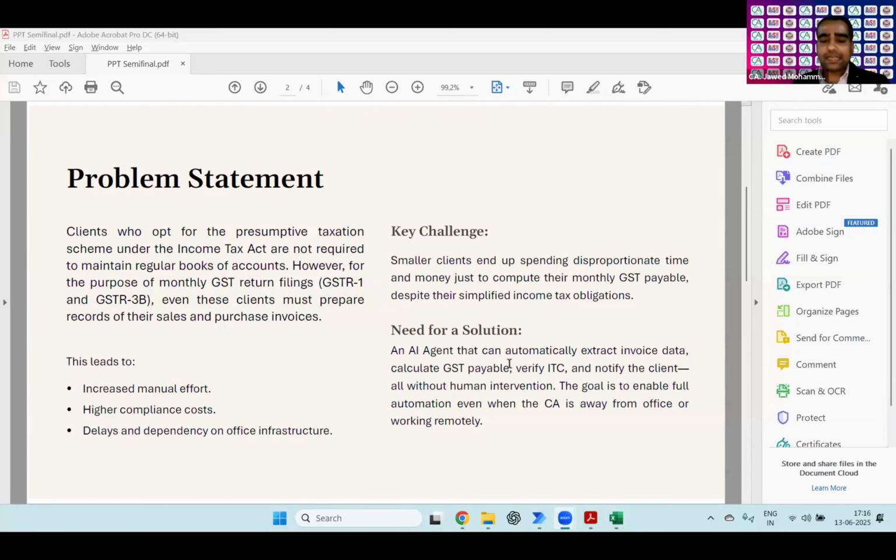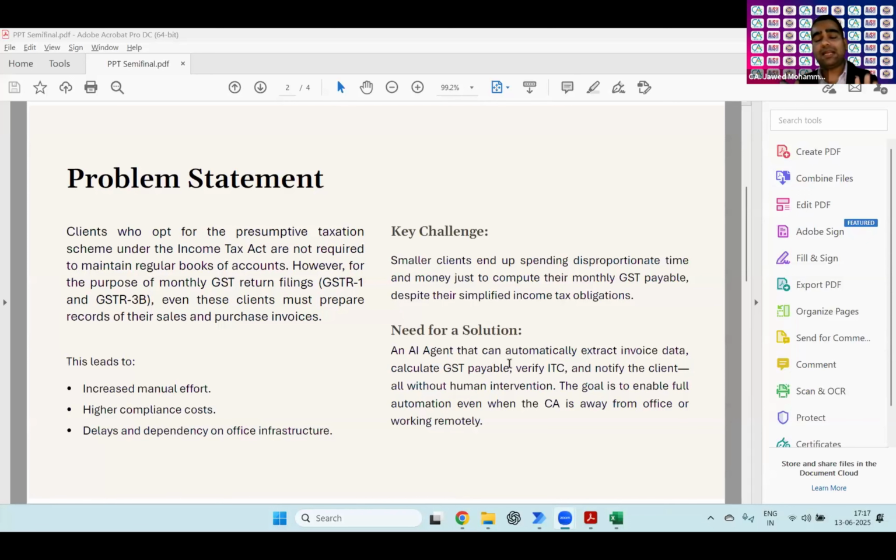Otherwise, on the Excel itself, the net GST payable can be calculated, and a response sent to the client that this much is your GST payable for the month. If it is okay, we can move ahead and file the return.